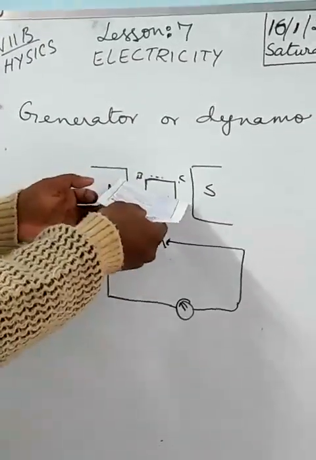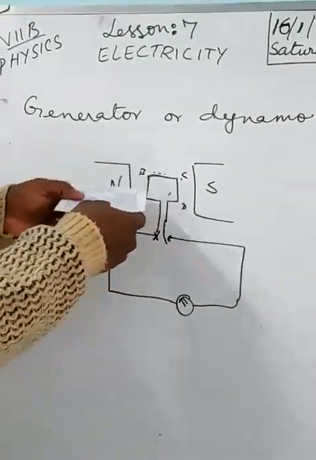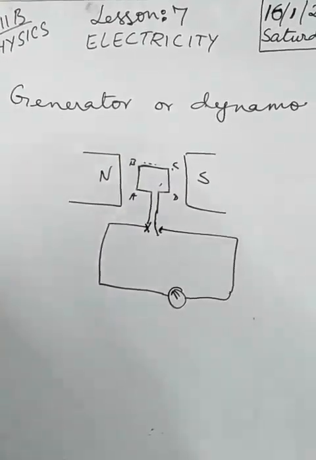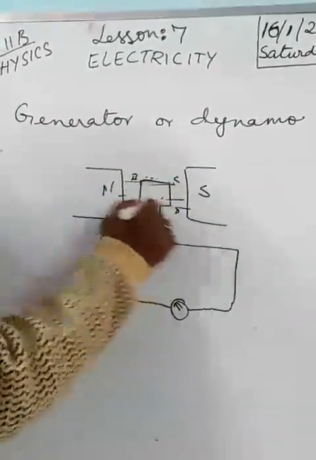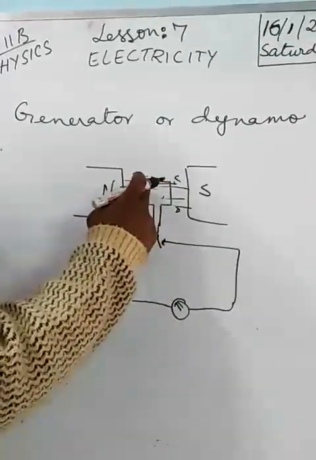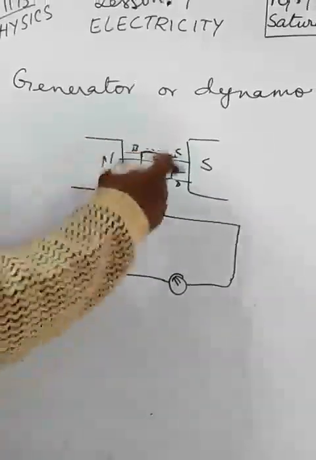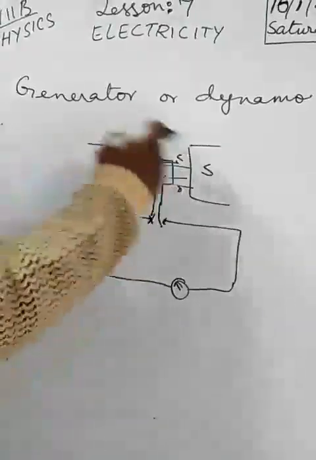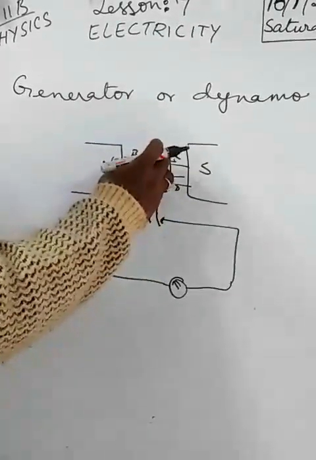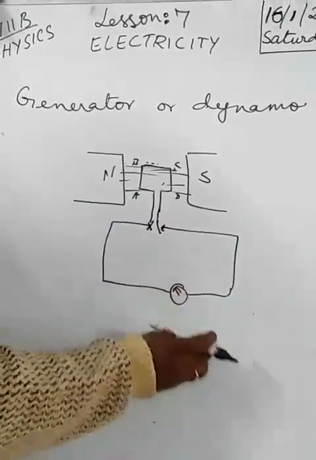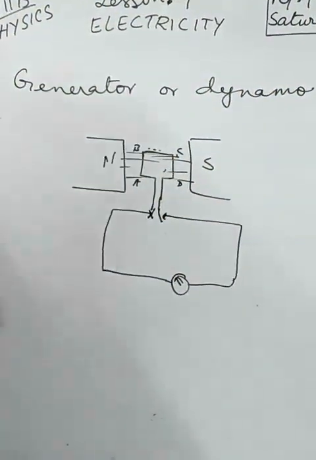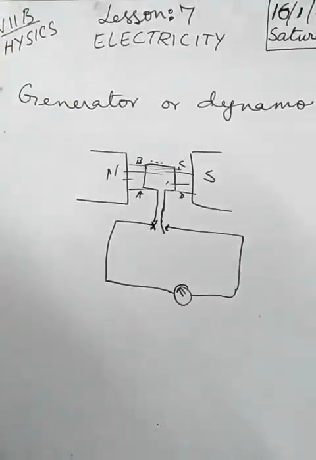Now as it rotates, what happens? The mechanism is that the north pole and south pole produce a magnetic field, and the coil will be cutting that field. As the copper wire cuts the magnetic field, current is produced, and that current is sent out from here, and electricity is received and thus produced.